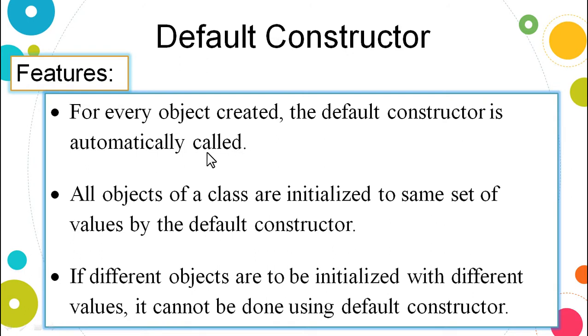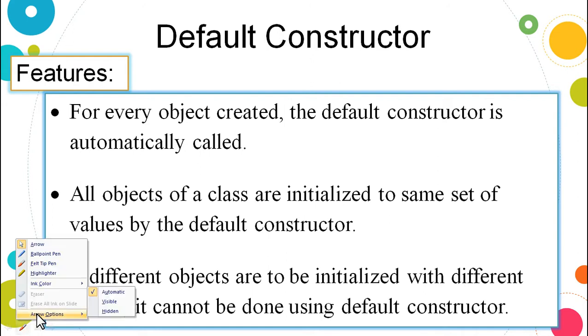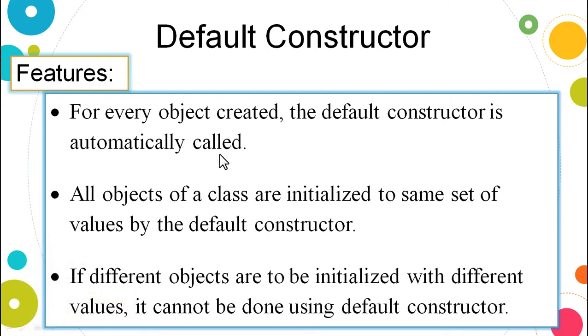Constructors are automatically called; they need not be called separately. A separate calling statement need not be written for the constructor. They are automatically invoked when the object is created.